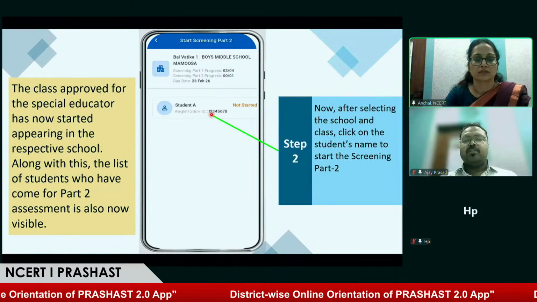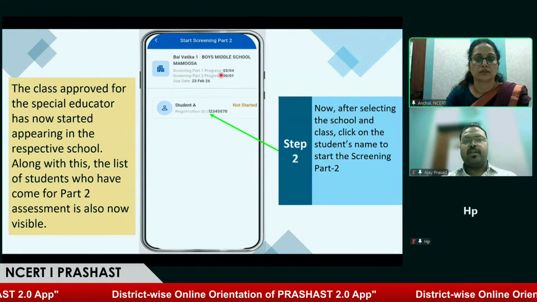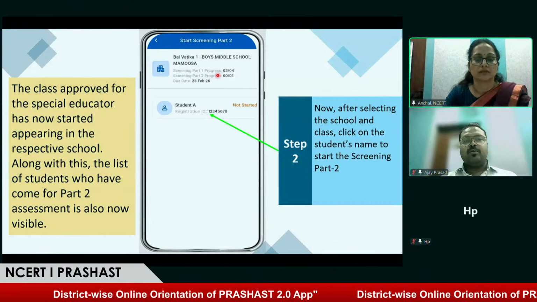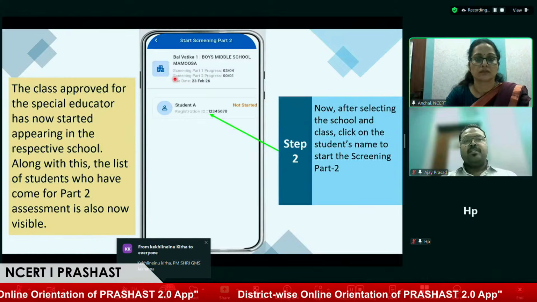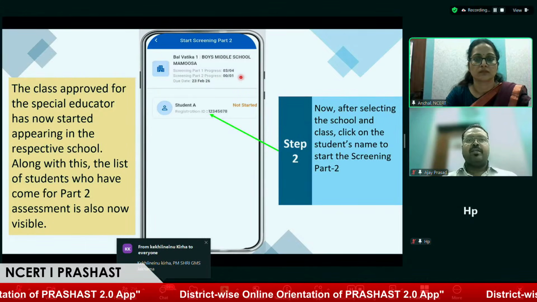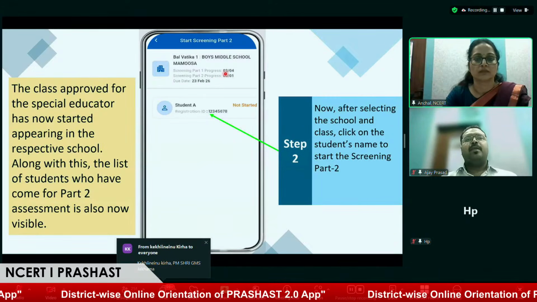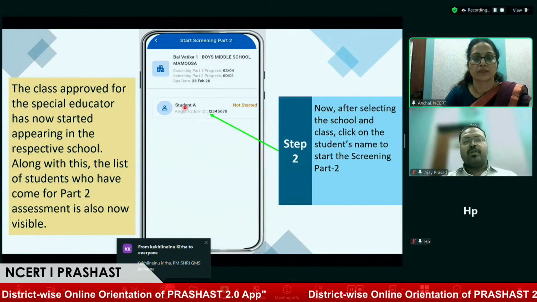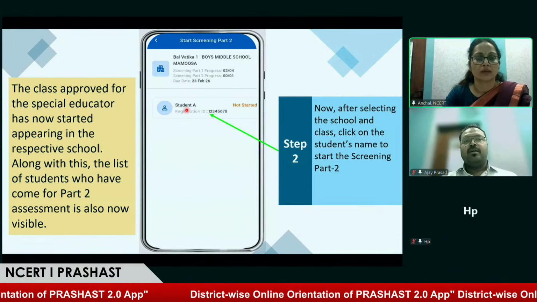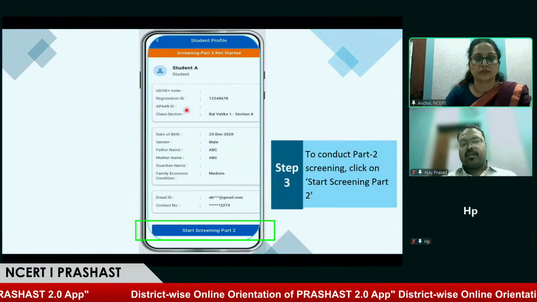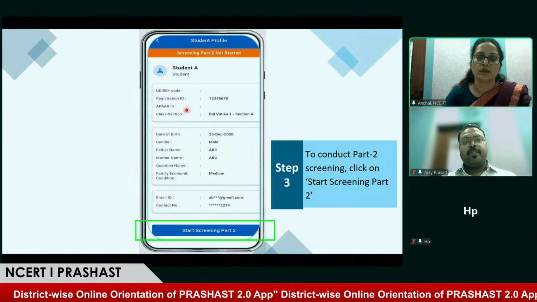The special educator will also be aware of the number of screenings done in screening part 1 in the particular school, so they know that screening is in progress. Second is the screening part 2 progress. Here we can see just one student is assigned and none has been completed. After clicking on this student, marked as not started, Student A, whose screening has not been started yet, the special educator will see the details of the student.